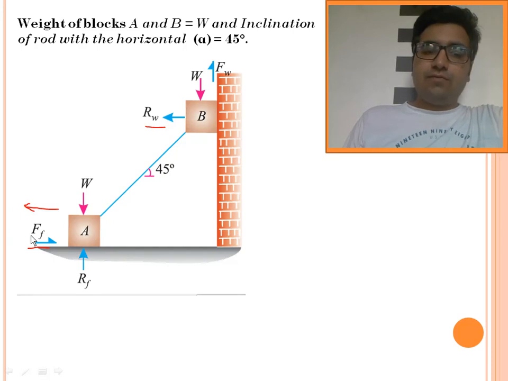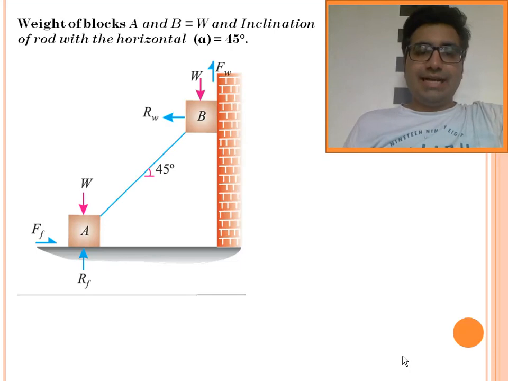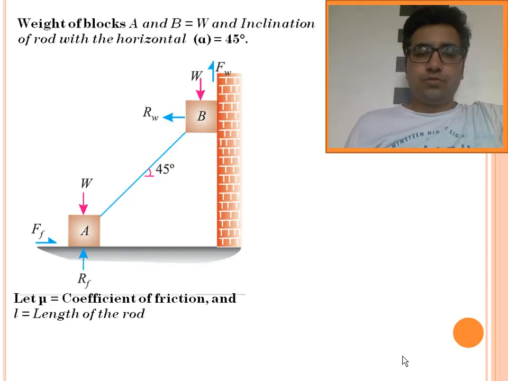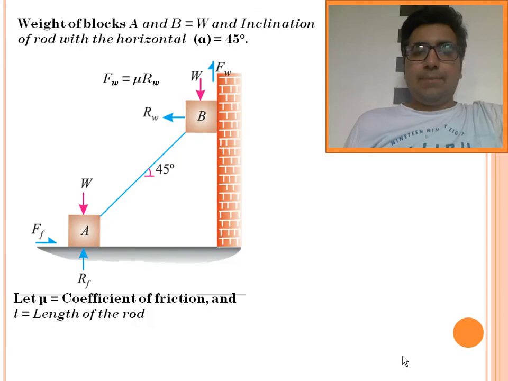So the frictional force at the floor, which is represented by F subscript F, is in the right direction. Is that okay? Now we have done the free body diagram of both block A and B together. Now let us consider the length of the rod as L and the coefficient of friction between the floor and wall as mu. So considering mu as the coefficient of friction and length of the rod as L, we apply conditions of equilibrium on the whole system.